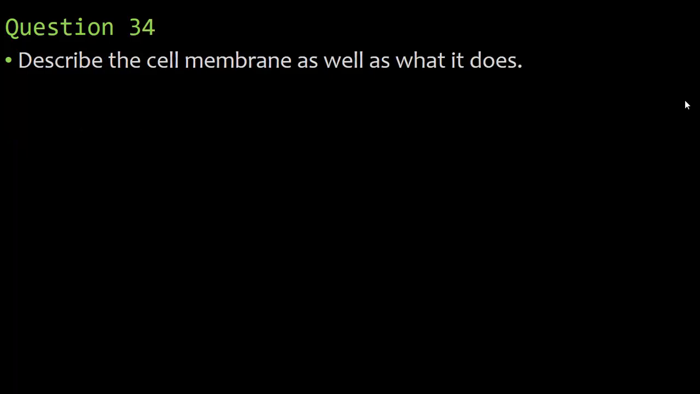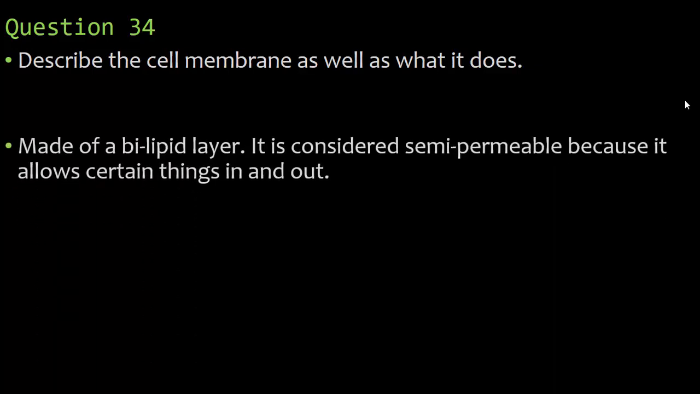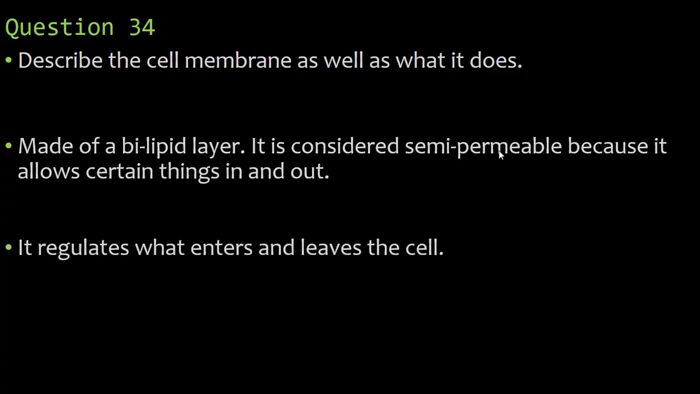Describe the cell membrane as well as what it does. So we said every organism has a cell membrane. It's made of a bilipid layer or a lipid bilayer. Either way is correct. It is considered semi-permeable because it allows certain things in and out. Permeable meaning that things can go in and out of it. We call it semi-permeable because it will allow some things in and allow some things out. It does not let just anything in and just anything out. It regulates what enters and what leaves the cell.